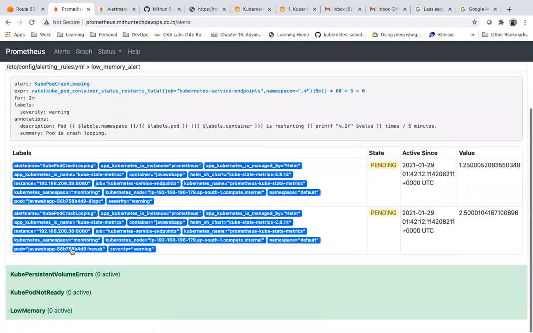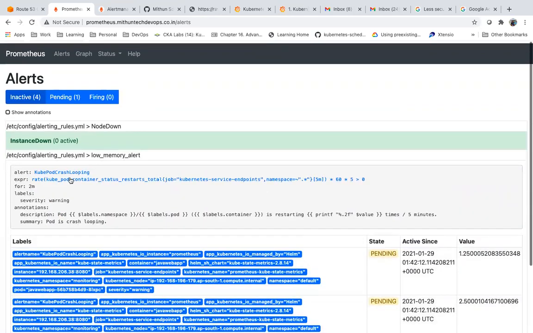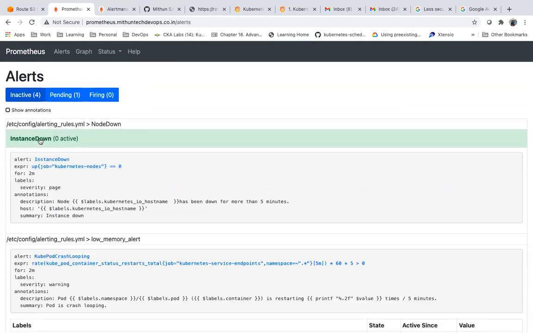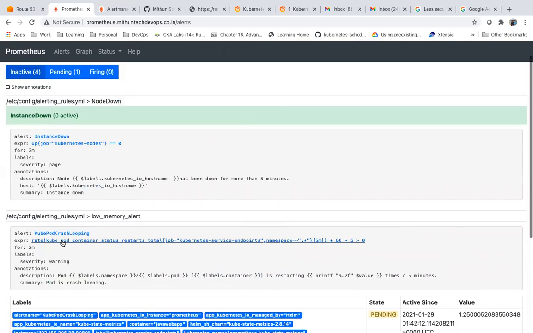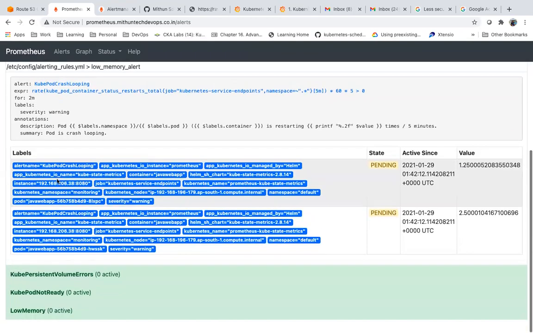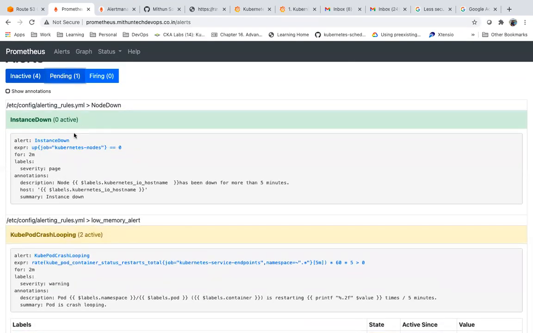Now all these alerts, as of now, I don't have any low memory nodes, right? As of now, I don't have any issues with volumes. I don't have any issues with the instances. All the instances are up and running. Only I have an issue with these pods. The pods are in not running state. Now it will fire this alert after some time.